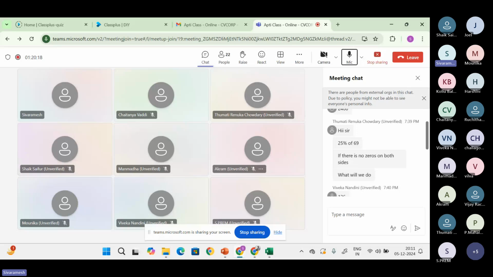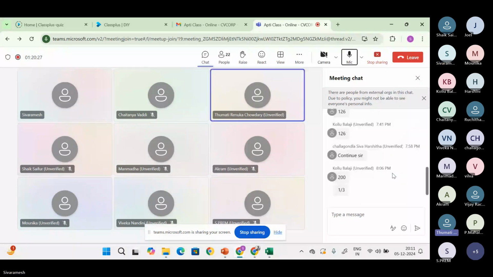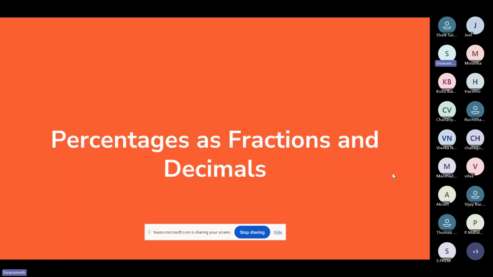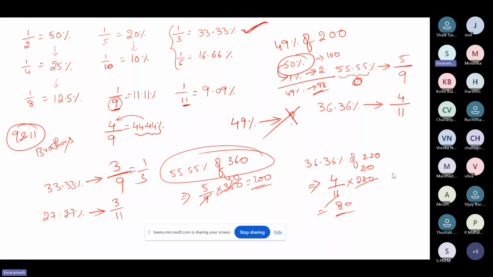I think Renuka, did you get that answer? I mean, is it clear? Yes, sir. Yes, your doubt is cleared. Yes, guys. And not only this particular question, whatever doubts you have, you can freely ask by posting your questions in the chat box, or you can unmute yourself and ask your questions.